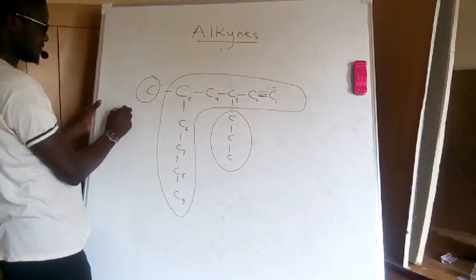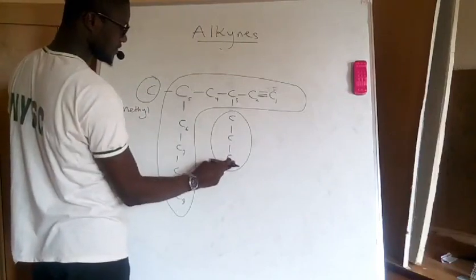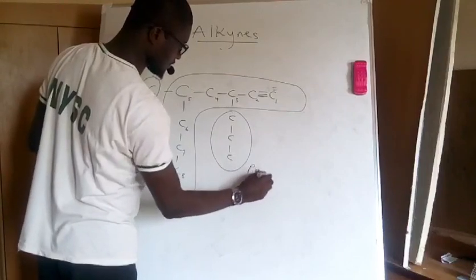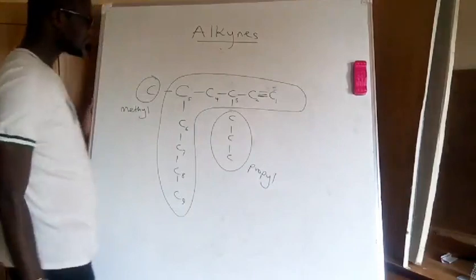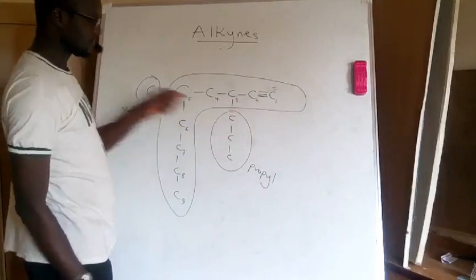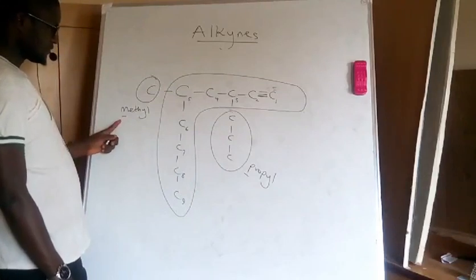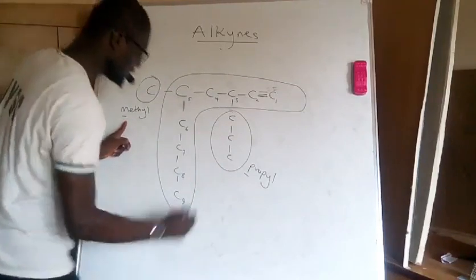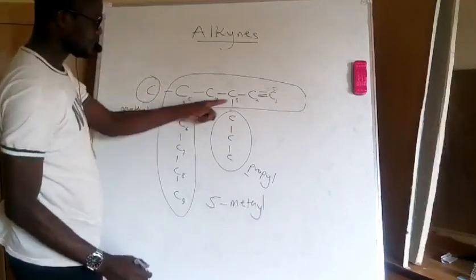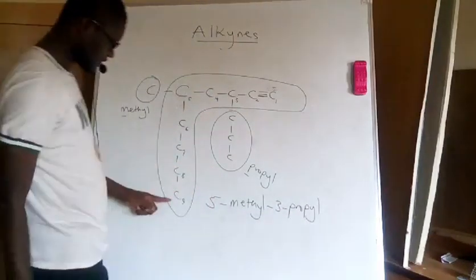So this group is methyl, and this group has 3 carbons, so it is propyl. So the name of this compound is, we have methyl at carbon 5, we have propyl at carbon 3. So P and M, which one comes first alphabetically is M. So this will be 5-methyl, 3-propyl, then the compound has 9 carbons.